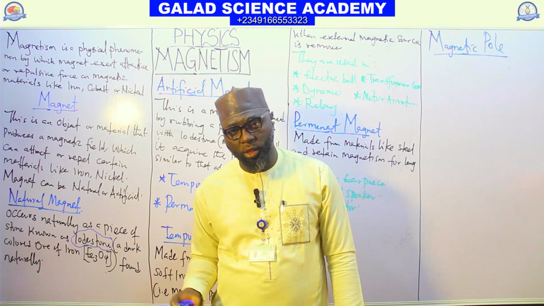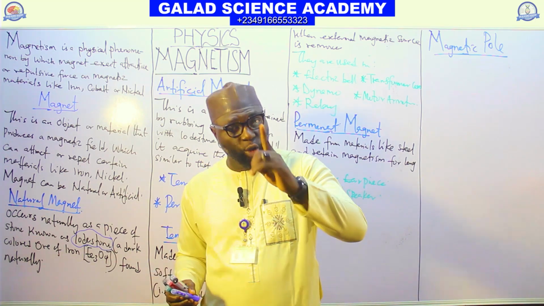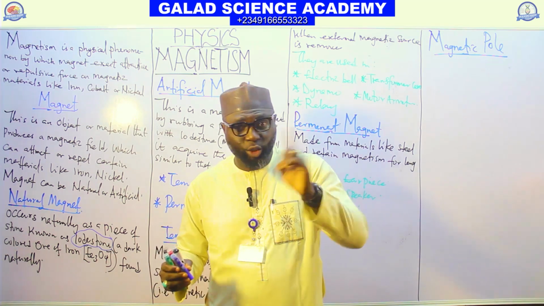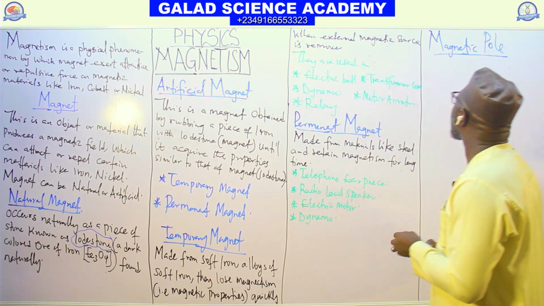There is no magnet that has just one pole. Monopole does not exist in magnets.